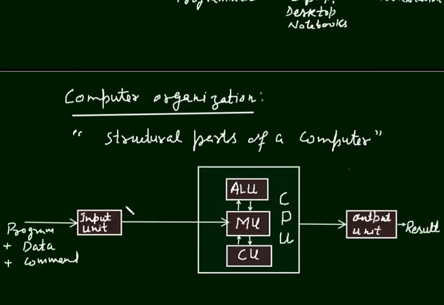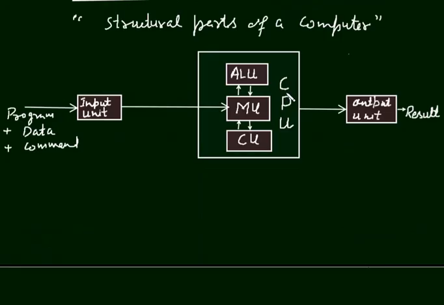Basic parts of a computer are the input unit, the central processing unit, which is called CPU, and the output unit. Central processing unit further consists of ALU, arithmetic logical unit, MU, memory unit, and CU, control unit.